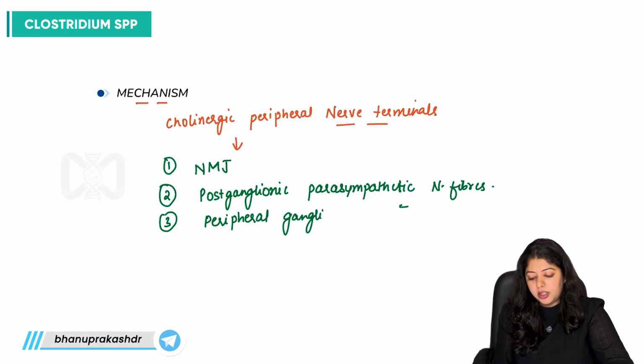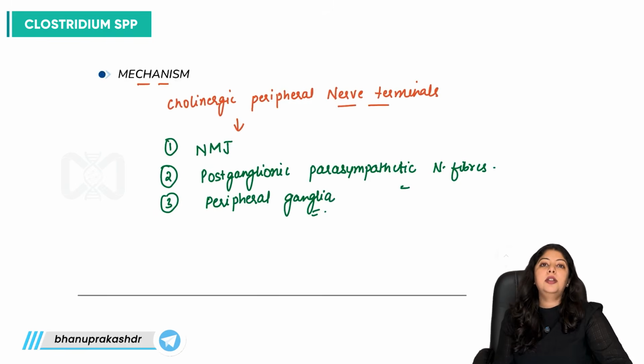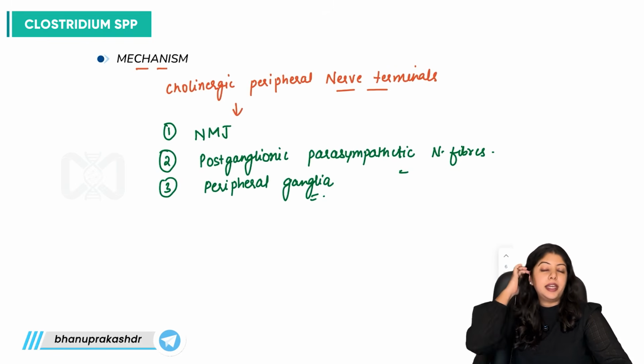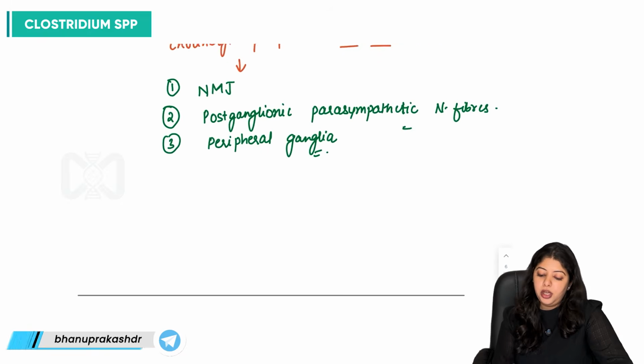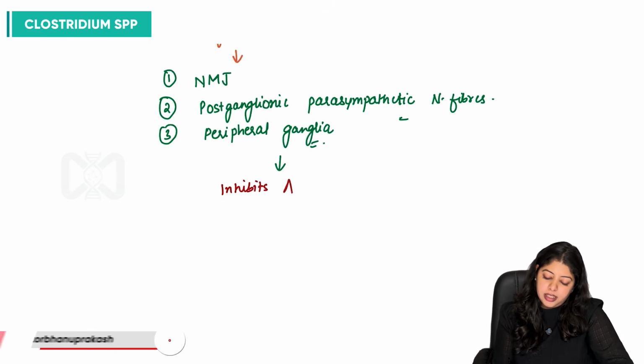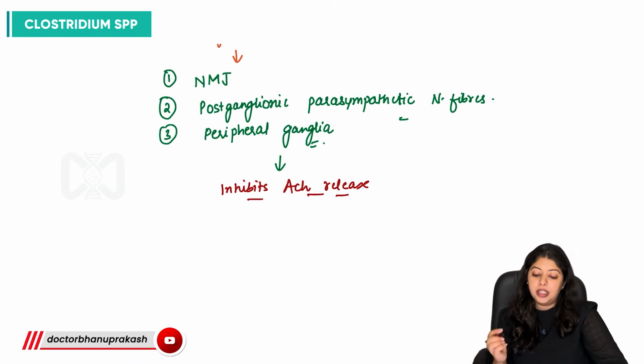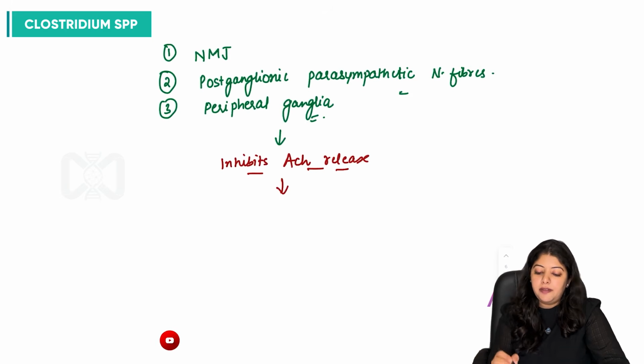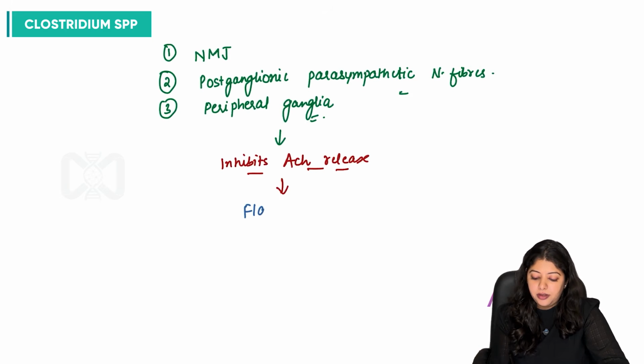This toxin inhibits the release of ACH at the nerve terminals. So it inhibits ACH release, which leads to the end condition, that is flaccid paralysis.